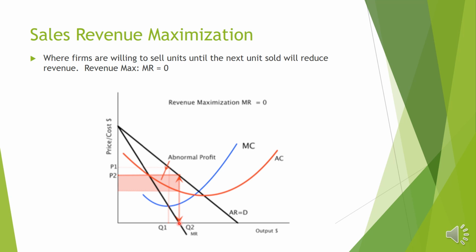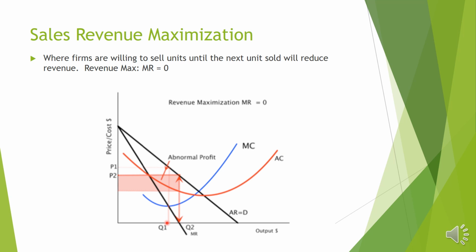After this point, the additional revenue is negative. That means when they sell an additional unit, they are not getting a positive revenue, they are getting a negative revenue. They are going to lose revenue, so they will stop producing at the OQ2 level.